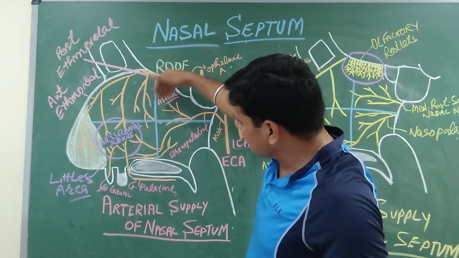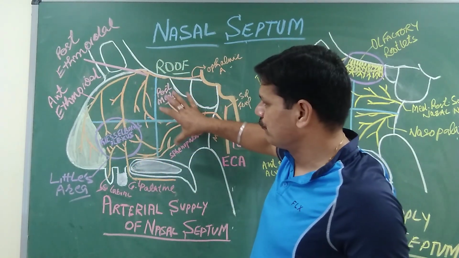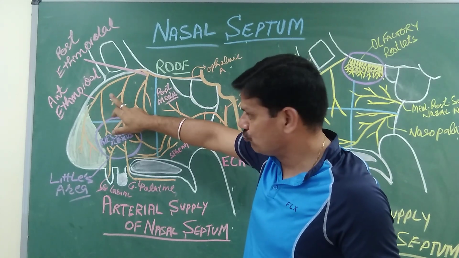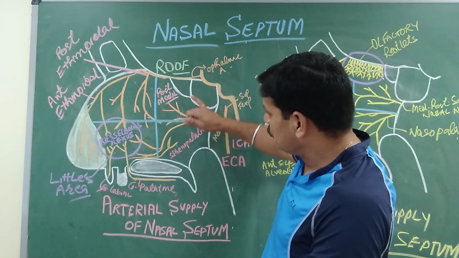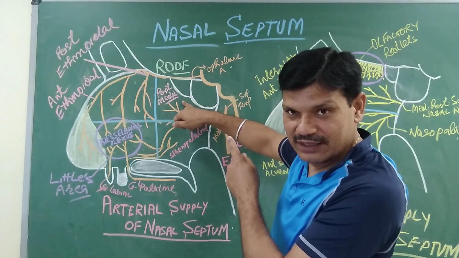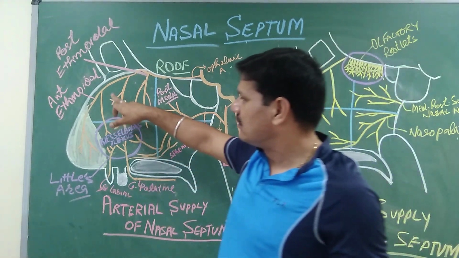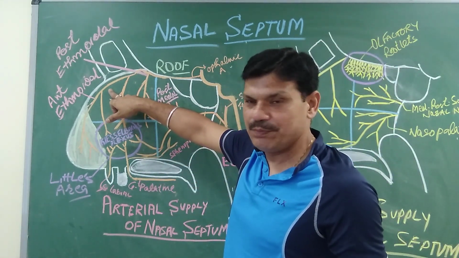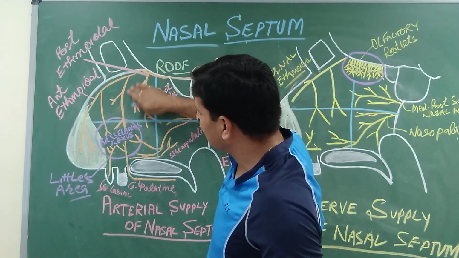So the two lines, one is vertical, another one is a transverse line, divides this nasal septum into four parts. One is antero-superior, then antero-inferior, and then posterior-superior and the posterior-inferior. So let's move with the antero-superior part. So this antero-superior, it is supplied by the two branches.